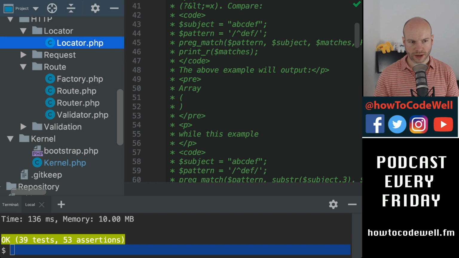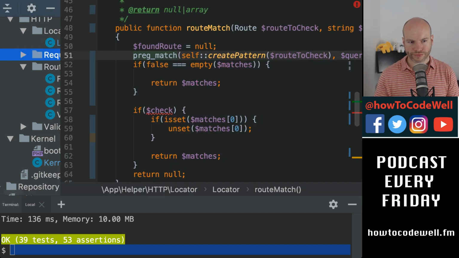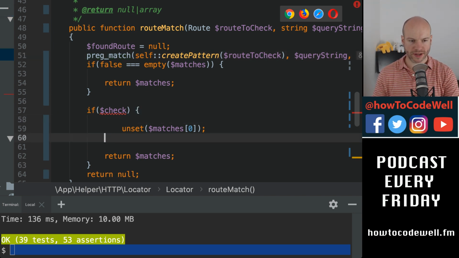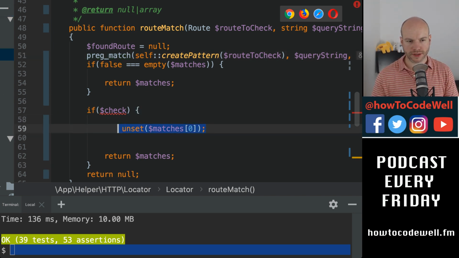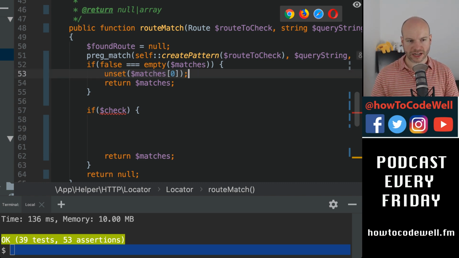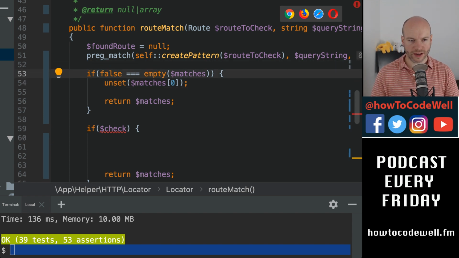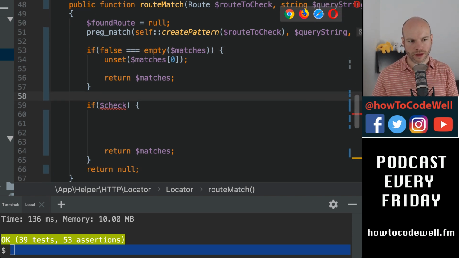Let's go back to the locator. Okay, so we don't need to check whether it is set, because it will always be set if that has been matched. So there we go. So if it isn't empty, and I could just do an exclamation mark, but I like to read whether it's true or false.